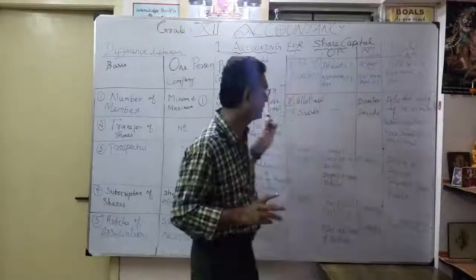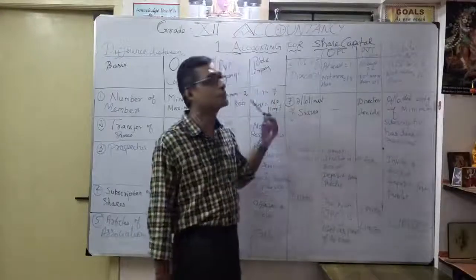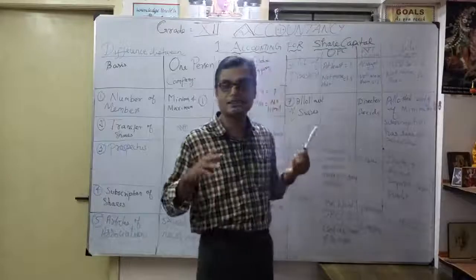Should be careful. Correct. Thereafter, allotment of shares. So what is the idea of allotment of shares here? In a one person company, there is no question of allotment. Okay. You need not allot to anyone.